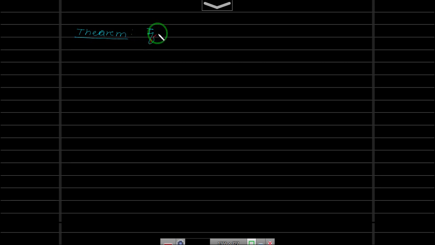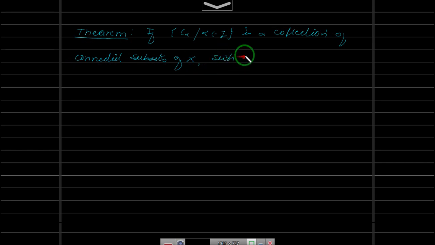So if C alpha, alpha belongs to I, the indexing set, is a collection of connected subsets of X such that, say, this x naught belongs to the intersection.